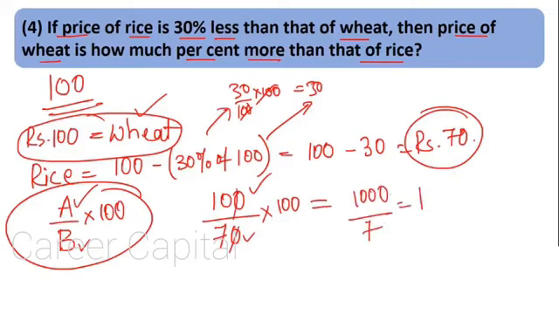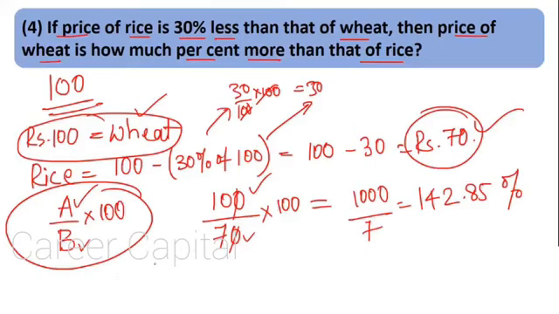7 1s are 7, 30, 7 4s are 28, 27 2s are 14, 67 8s are 56, 47 5s are 35, and so on. So approximately 142.85%. See how the value of wheat is 142.85% times of rice. Now what they want, they do not want how much is percentage, how much is price of wheat in relation to rice. What they want, how much more is the percentage.